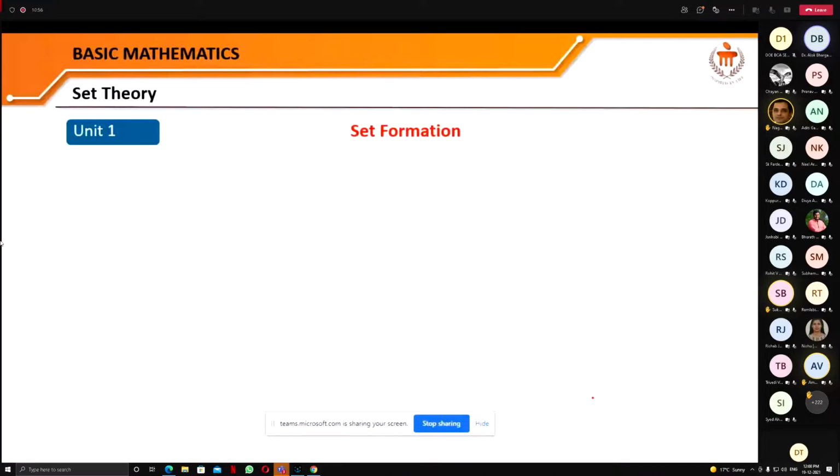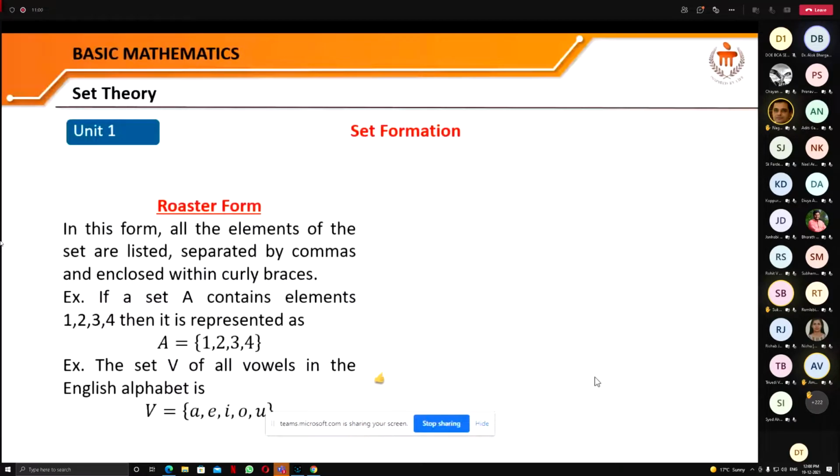How can we form a set? There are basically two types of ways. One is the roster form, in which we list the elements in the braces. That is, if we have 4 elements 1, 2, 3 and 4, then the set A is represented as {1, 2, 3, 4}, or the set V of all vowels in the English alphabet is {a, e, i, o, u}.